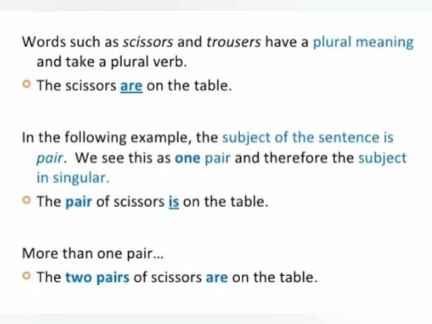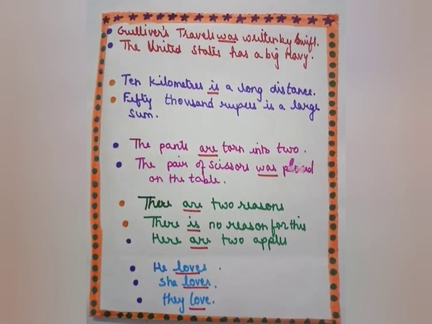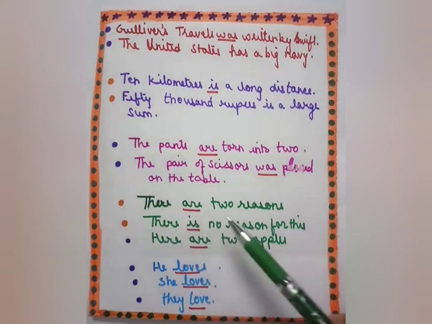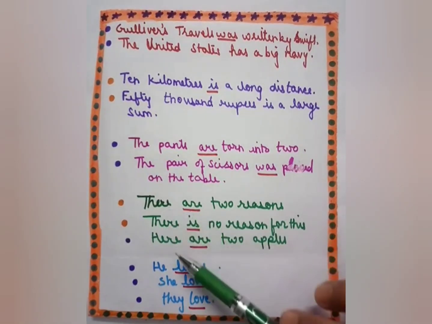Next is, the words here and there are never subjects. If a sentence begins with here or there, the verb agrees with the subject which follows it. There are 2 reasons. Here, there, they are not the subject.